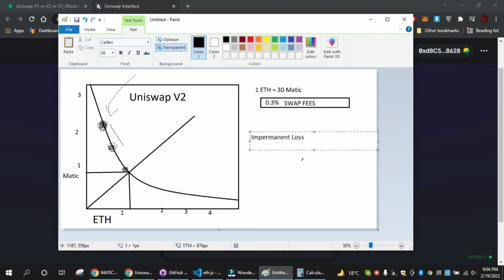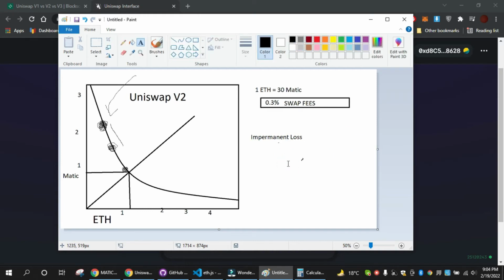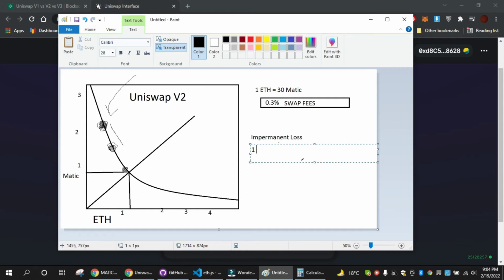for example, when the value of one asset starts increasing or decreasing. So for example, let's say that one ETH equals 30 MATIC.